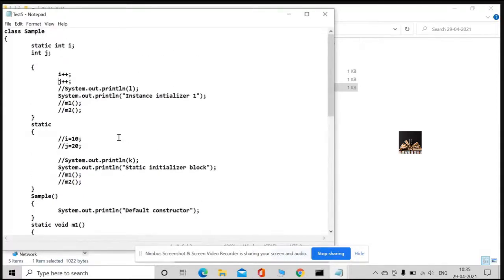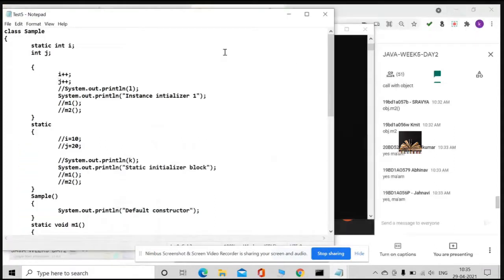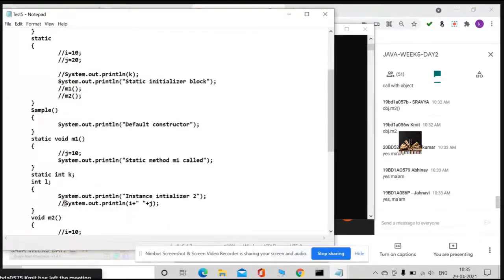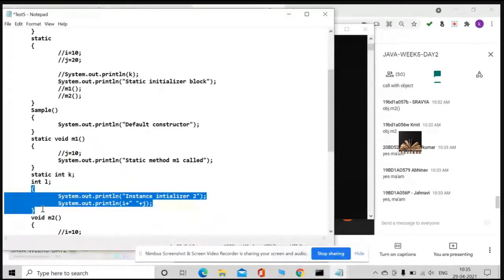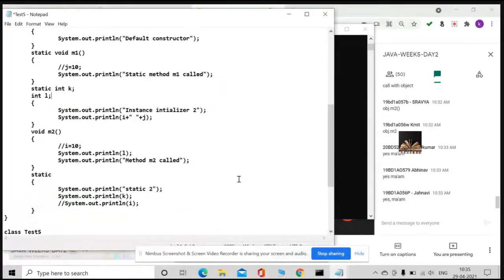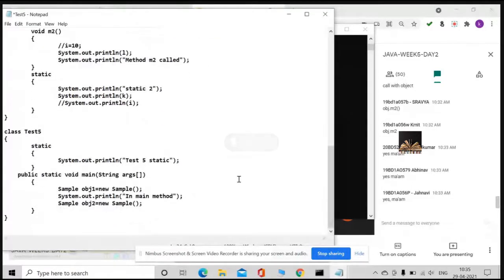What I have done right now, guys, is there are two variables. One is a static variable and one more is an instance variable. I am trying to increment both, and I am trying to print them here in an instance initializer block. So what is your expectation? What is your output?